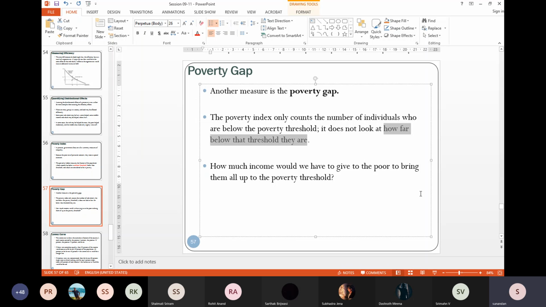The reverse: how much I should give so that he reaches that utility level which corresponds to the poverty level, that threshold. So how much do I have to give? Again, we are back in the domain of the compensation principle. So that is why measuring the gap is very important.